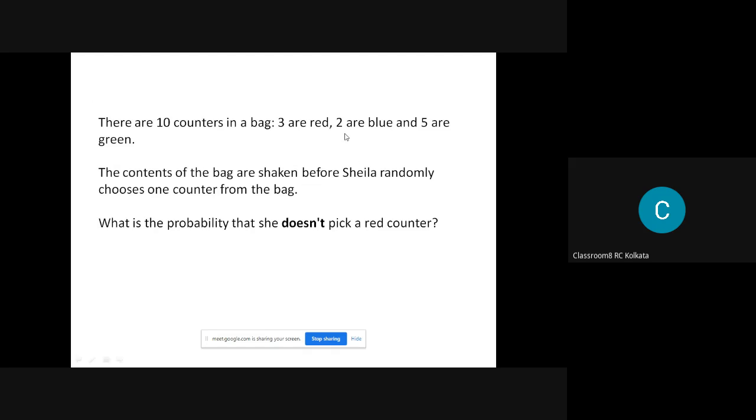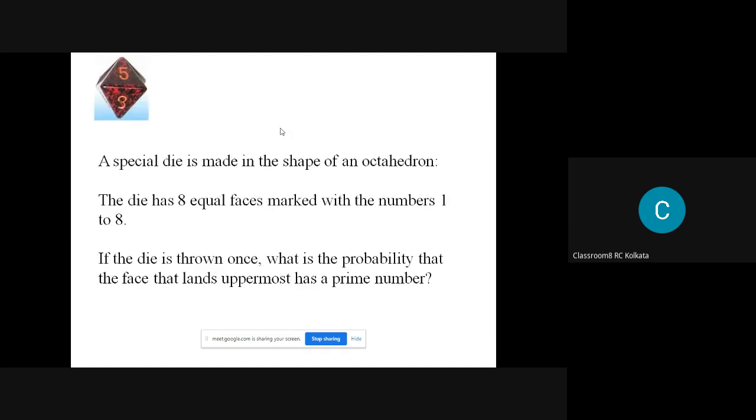Basically, what you have to do is think what is the probability of picking 2 and 5, and then if you subtract it from this one, then you get the probability of not picking red, isn't it? Right? You got my point. Yes, ma'am. You can try this out and tell me what you have got as the answer.